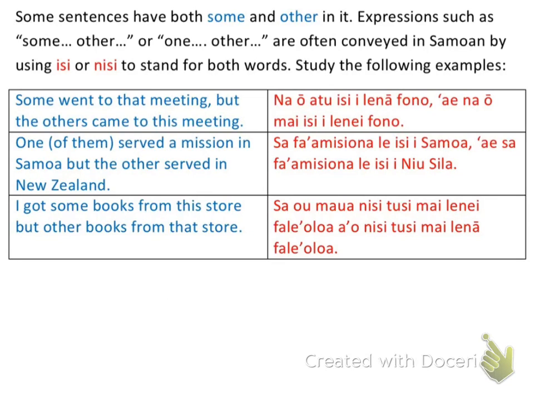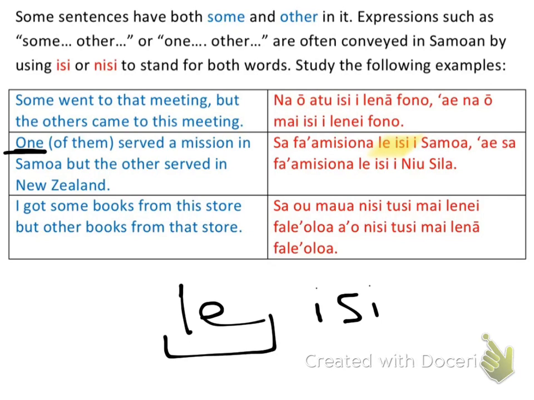And then again, I have my determiner, le isi. This le isi is talking about a singular person. Le is my singular and my definite person. And so when I say le isi, it's going to be one. It's going to be like kind of one of them in that case. Okay? So just remember, when I have le preceding isi, I'm talking about a singular person. Okay?